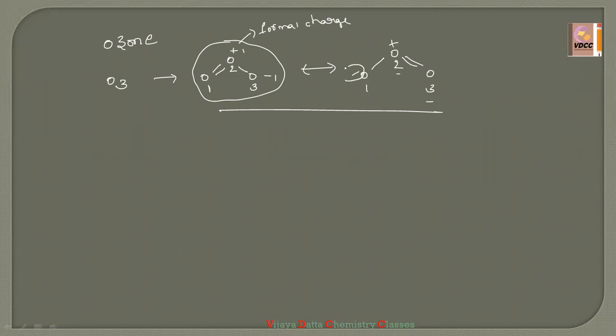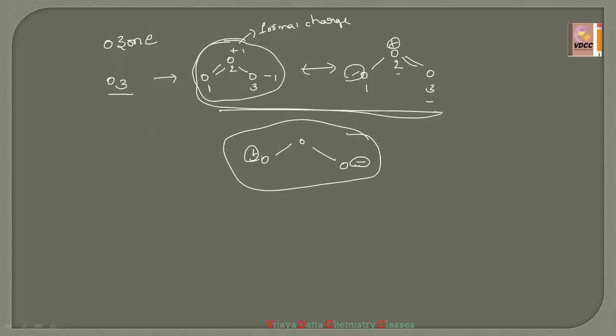Here the negative formal charge is present on the first oxygen and the positive formal charge on the second oxygen. So O3 is the molecular formula for ozone, and these two are its canonical structures, and we can write this as oxygen one negative charge and another one positive charge. So this is also one of the canonical forms, right? So O3 is its formula.